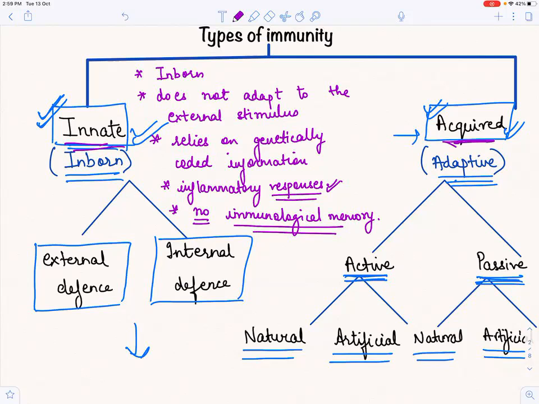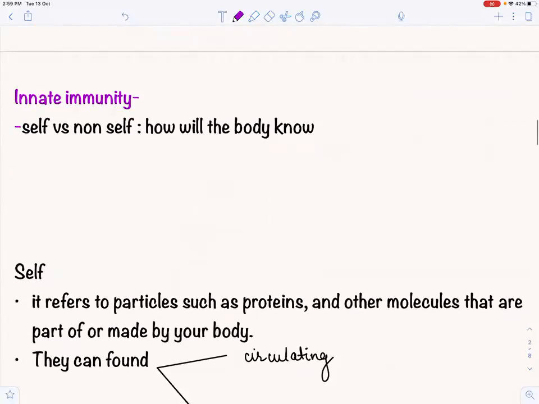चलो हमें समझ में आ गया innate immunity क्या होता है. We are born with it. It is not adapting to the external environment and it is relying on the genetically coded information, and there is no immunological memory, that is, कोई prior information से it is not developing. Now let us see what else do we mean by it.